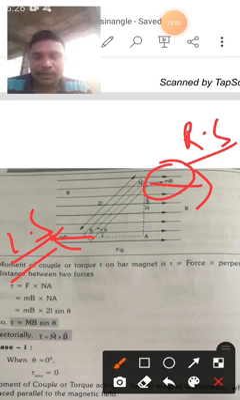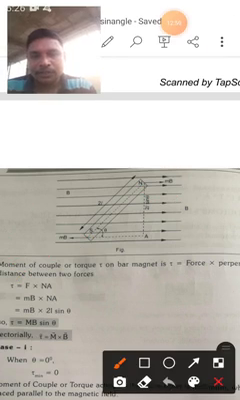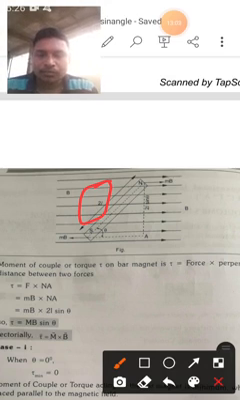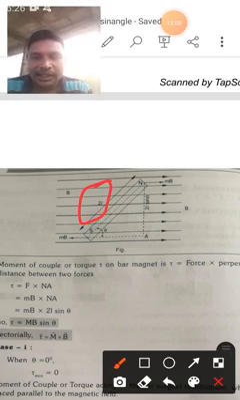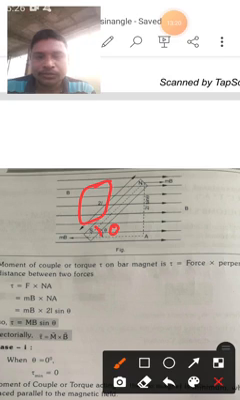The two are taken in the opposite direction. Next, in the diagram, what is missing? This 2L. 2L is the length of the bar magnet. The length of the bar magnet is considered as 2L, and here theta is the angle acting between the two poles, the north pole and the south pole.